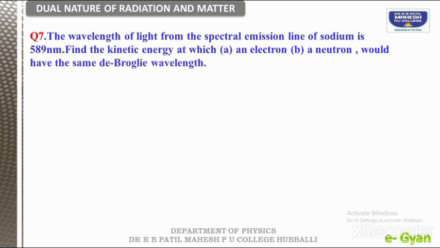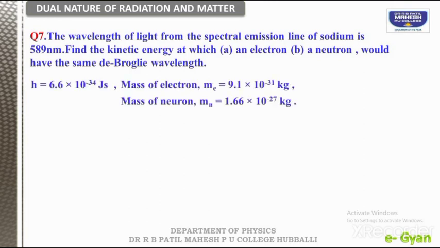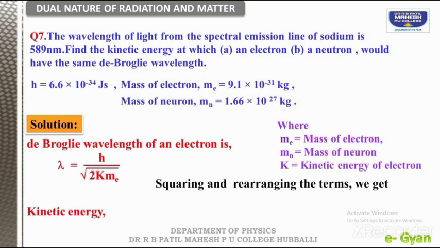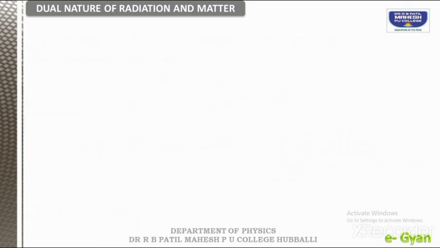The wavelength of light from the spectral emission line of sodium is 589 nanometer. Then we need to find the kinetic energy of an electron and a neutron if the de Broglie wavelength is the same. In that case, the given data were like this, and I had given you the hint how to solve with the help of the formula. So let us check whether you got the results like this or not.